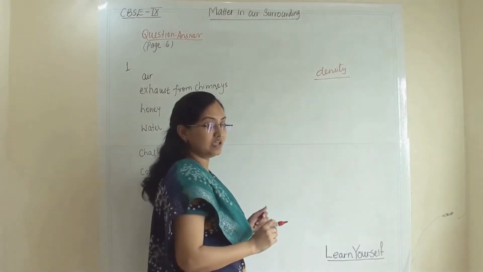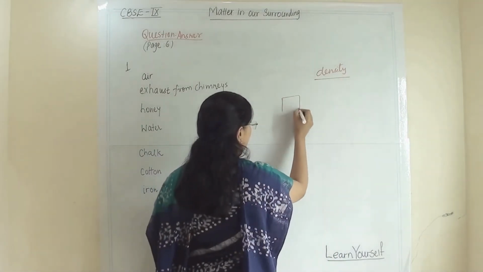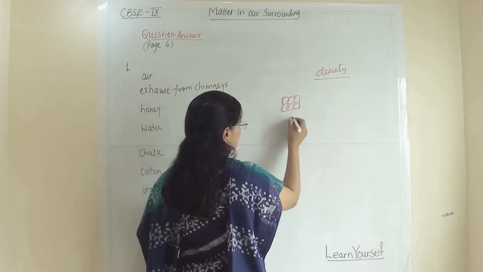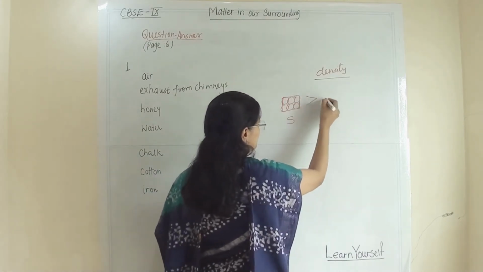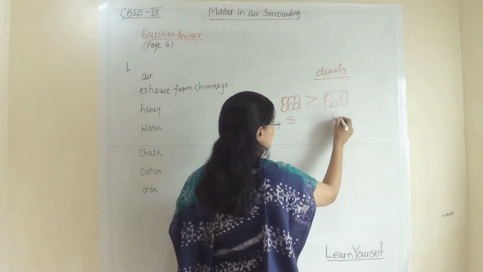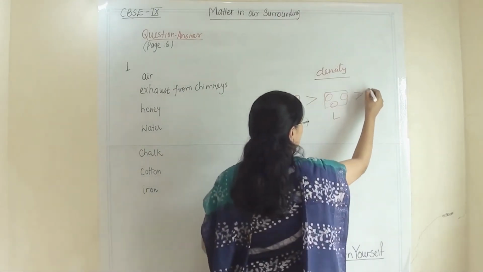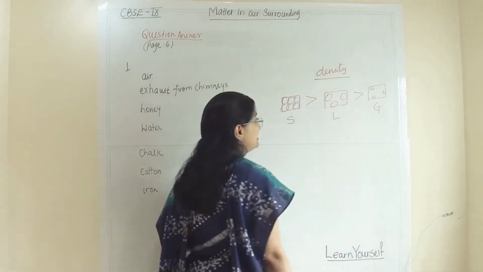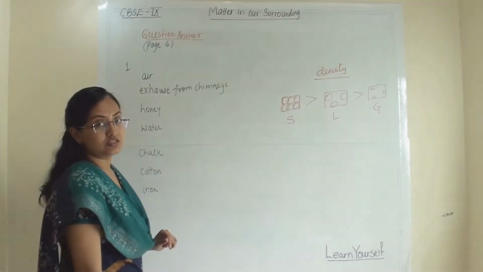If we think about solid, liquid and gas, solid is a compact substance, so solid has maximum density. Then liquid has a little less density compared to solid, and gaseous atoms are least dense among these three.